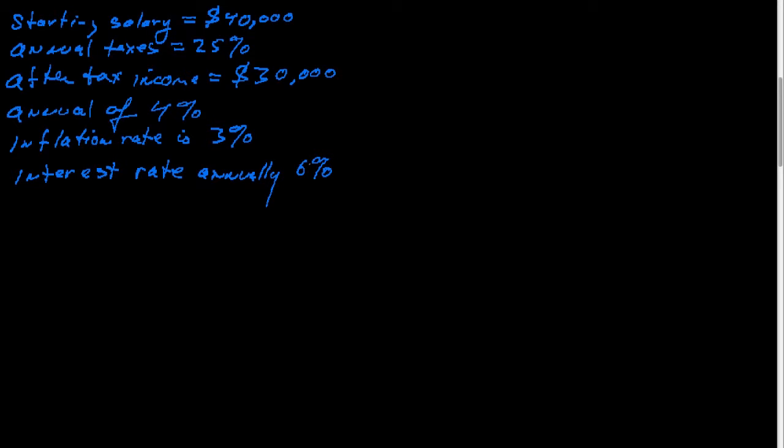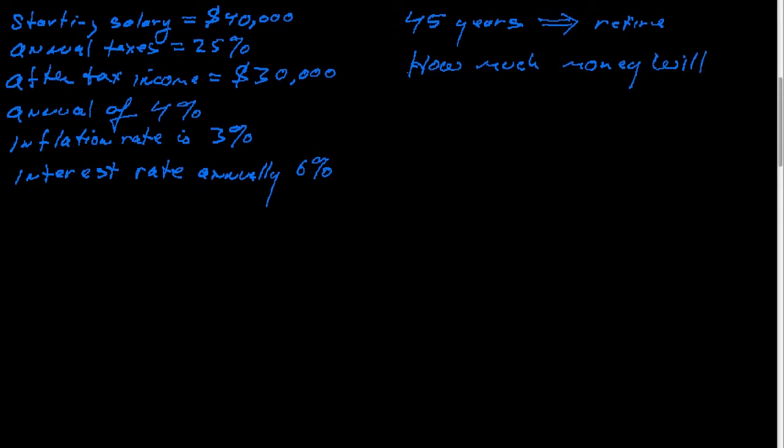Okay, so you're going to save for 45 years and then retire. How much money will you have when you retire? So how much are your savings going to be when you retire?